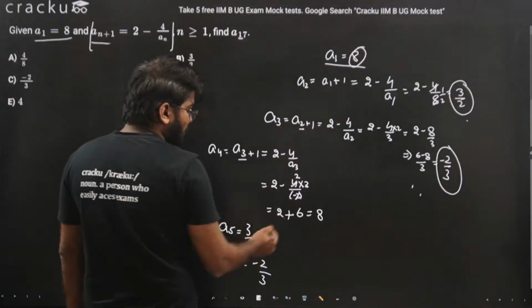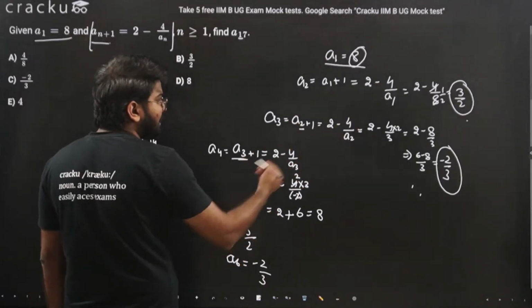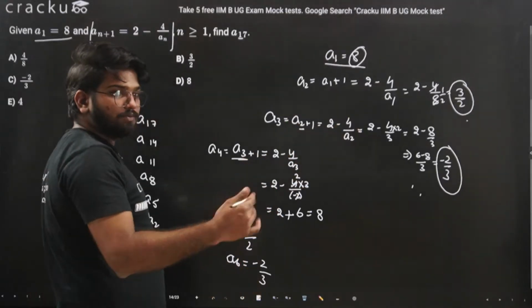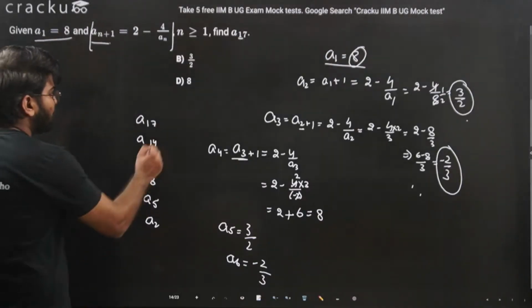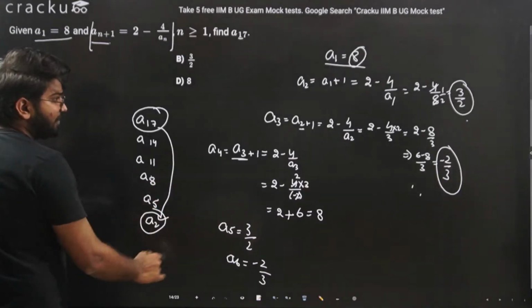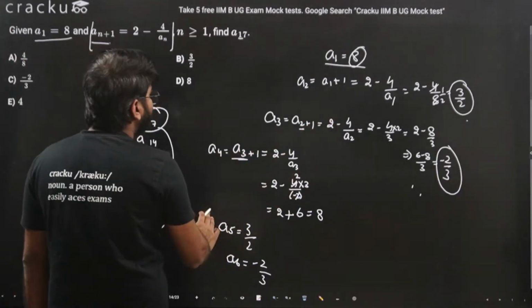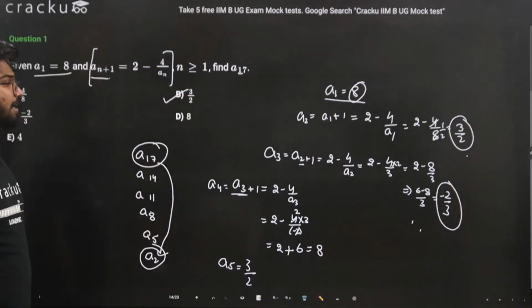First term is equal to fourth term, second term is equal to fifth term, third term is equal to sixth term, and this cycle of 3 terms will keep on repeating. So if we want to calculate A7, that will be equal to A2, and we know the value of A2 is 3 by 2. So the answer of this question is option B, 3 by 2.